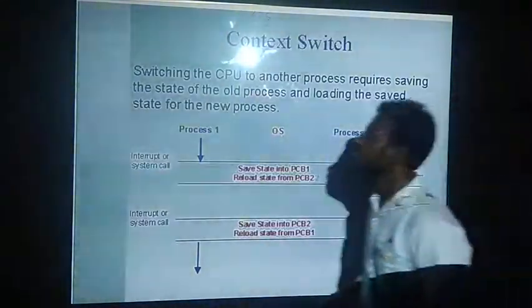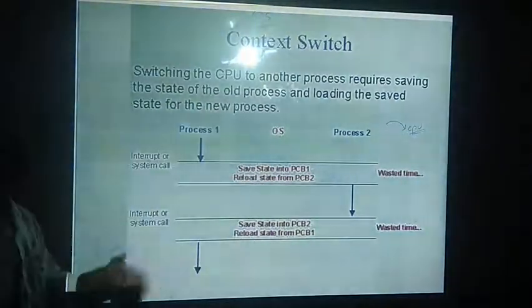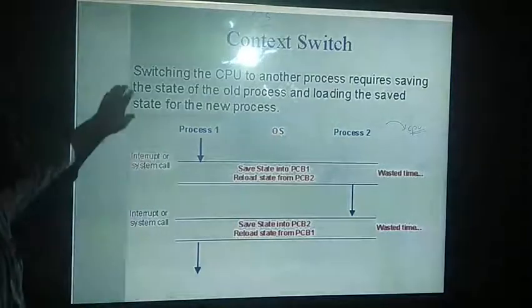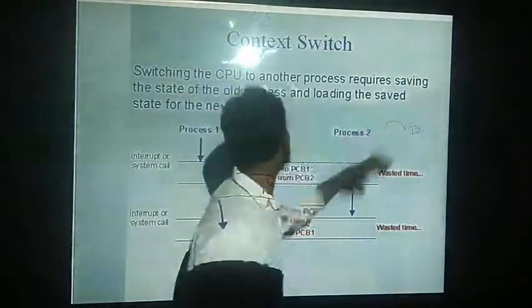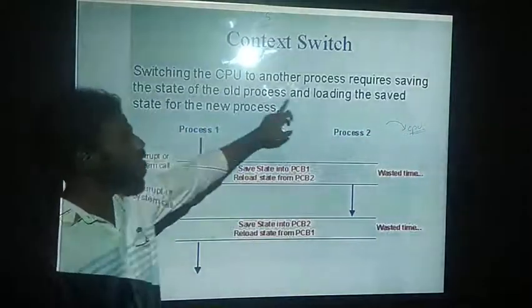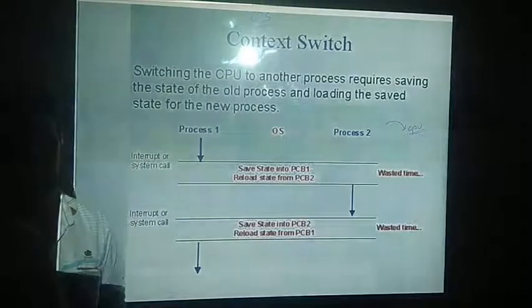Like that, we have the same concept in the operating system while working with processes. Switching the CPU to another process requires saving the state of the old process and loading the saved state for the new process.